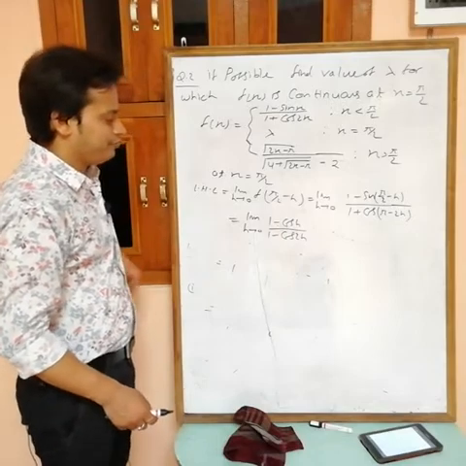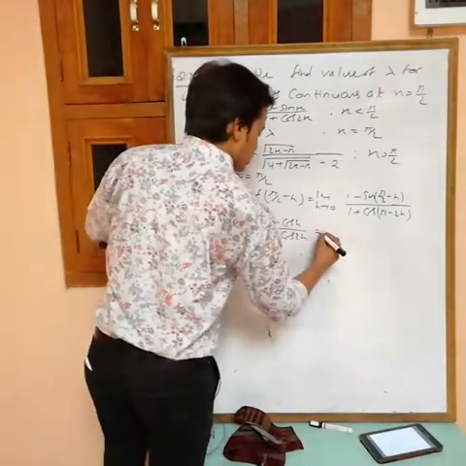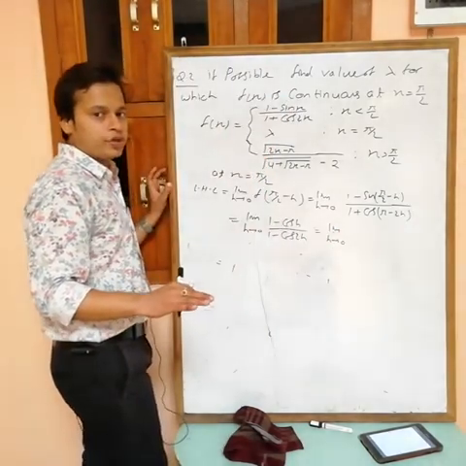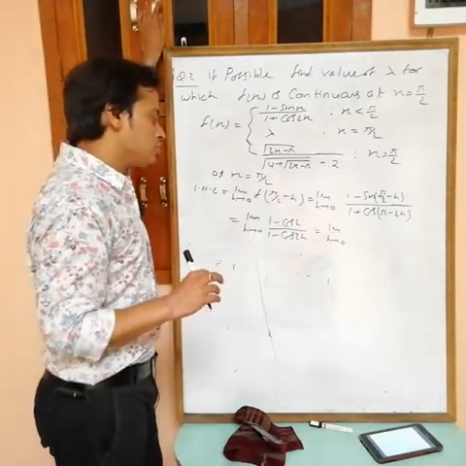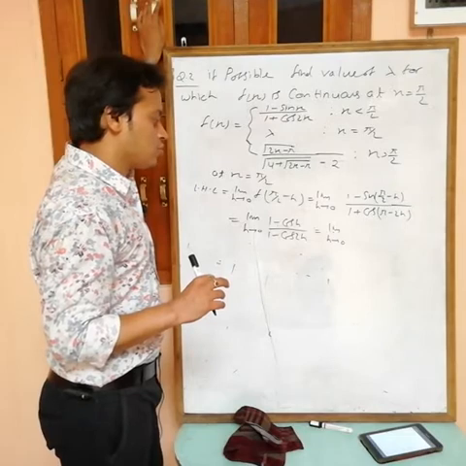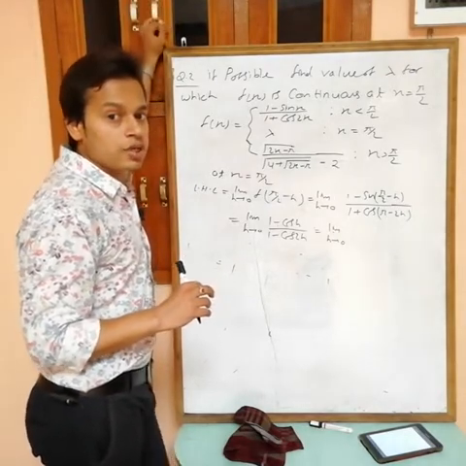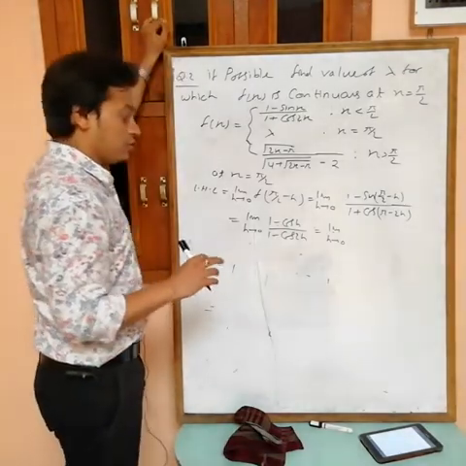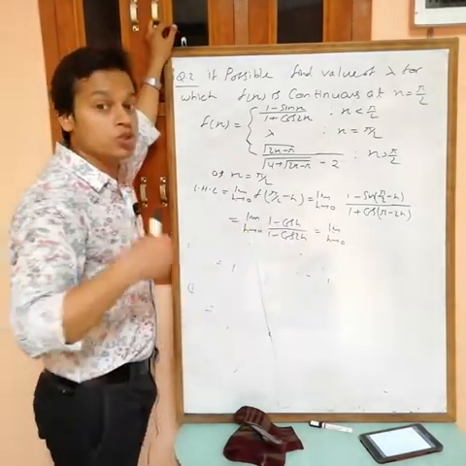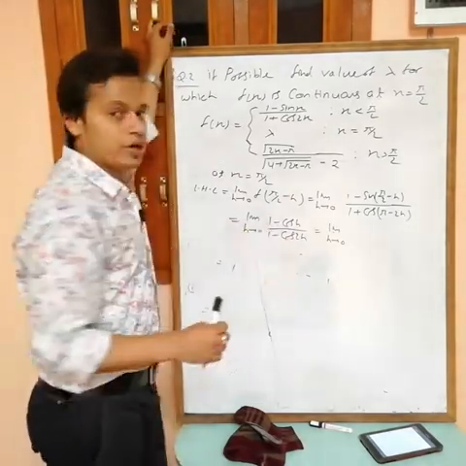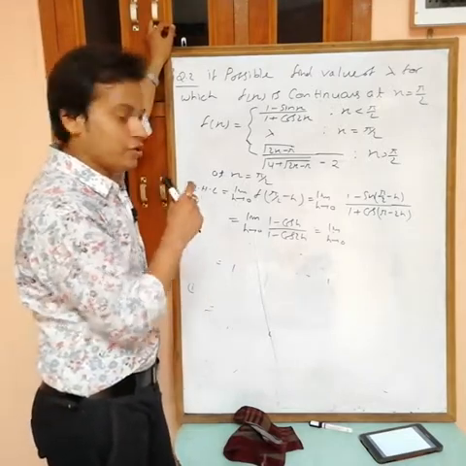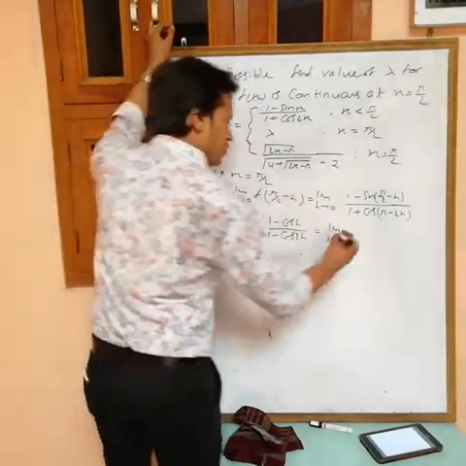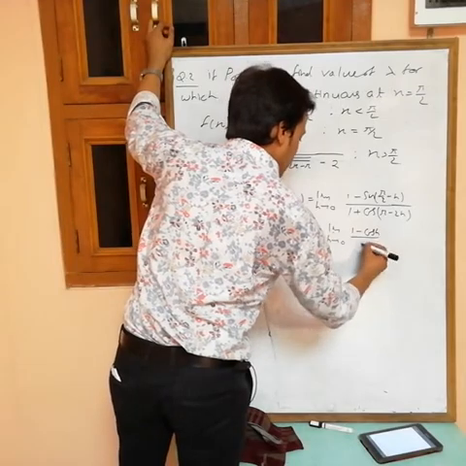But this time I will use the standard form. After simplification you can use anything, it doesn't matter. Limit h tending to 0 of 1 minus cos h: I have a standard form, 1 minus cos h by h square equals 1 by 2, so I will use that. Otherwise I can also use 1 minus cos h as 2 sin square h by 2, and convert it in terms of sin h by h, which equals 1. But directly we can write it in terms of 1 minus cos h by h square.